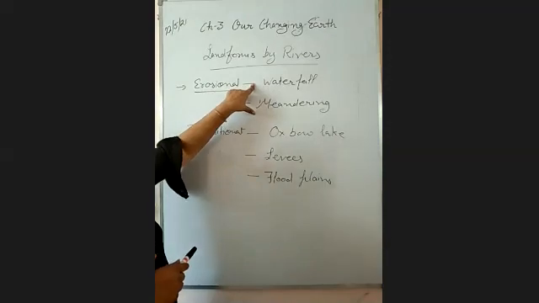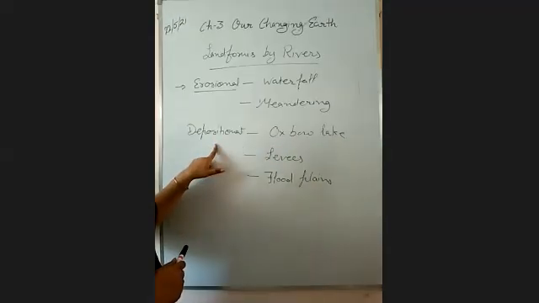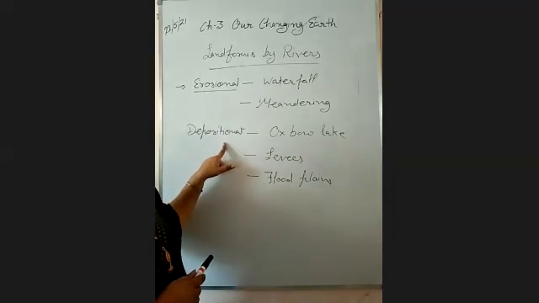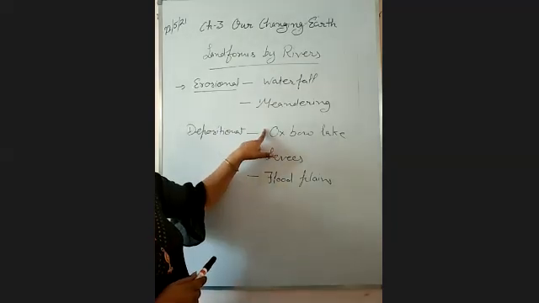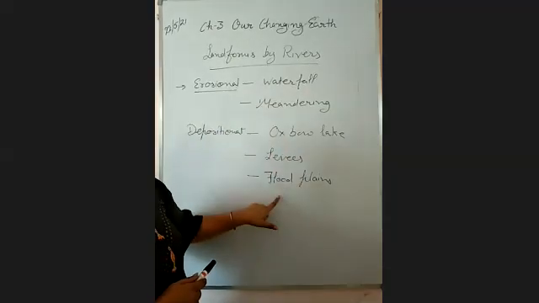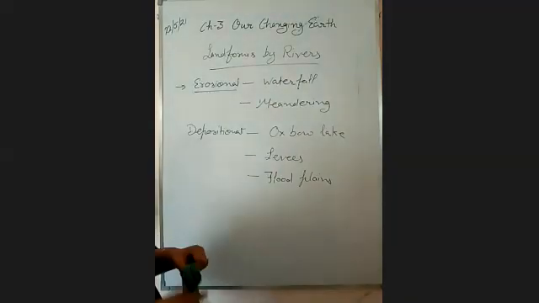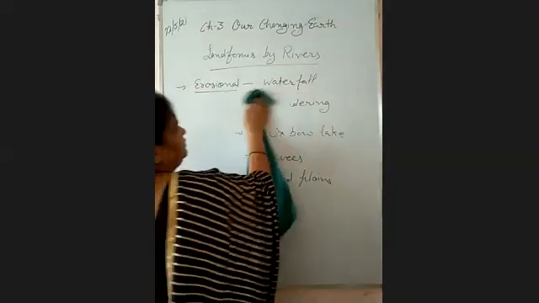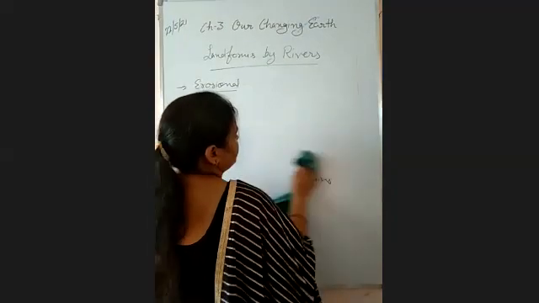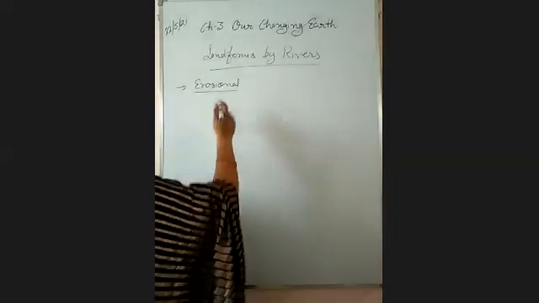Erosional work: waterfall and meandering. Second, depositional work. Due to its depositional work, there are features like oxbow lake, levees and floodplains. Write down these. Now come to the first one. What is a waterfall? Now we will discuss all these features one by one. The first erosional feature is waterfall.